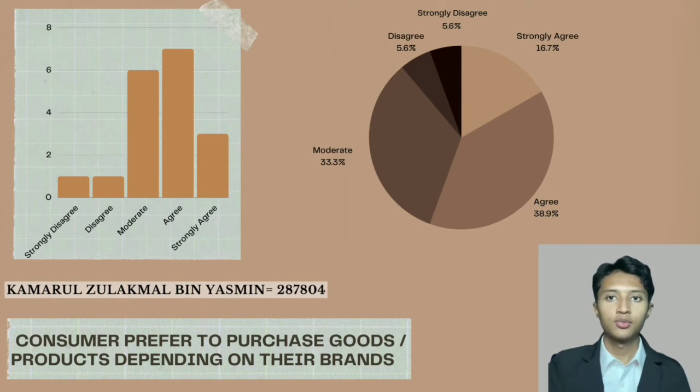Hi doctor, I'm going to present about consumer behavior 1. First question, consumers prefer to purchase goods or products depending on the brand. Most of the respondents agree with this statement. As consumers usually prefer to obtain high quality products at lower cost, this seems to meet consumer needs and resonate with them. This refers to a consumer preference for a good caused by advertising, fashion, imitating others, or the user's own experience of using the good in the past.